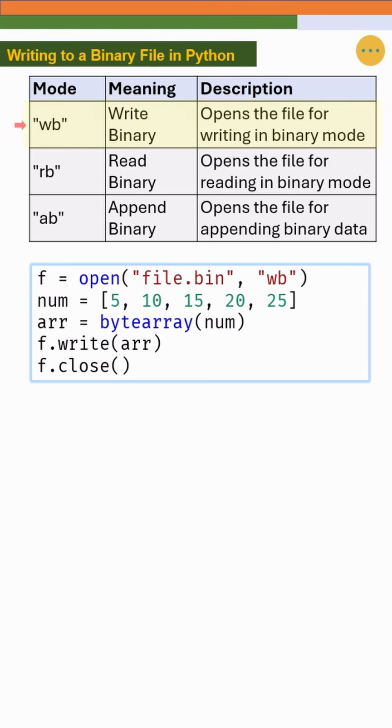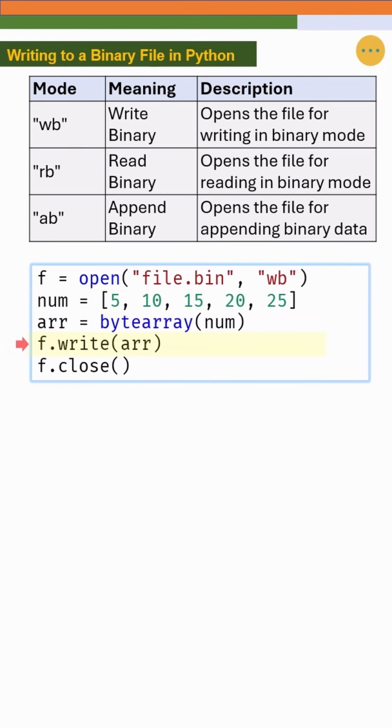Here we open a file called file.bin using wb, which means write binary. Next, we define a list of numbers: 5, 10, 15, 20, 25. Now, to write numeric data directly to a binary file, we can't just use the write function on the list itself, because write expects a sequence of bytes, not integers. So we use the built-in bytearray function to convert our list of integers into a sequence of byte values. Each number in the list becomes a single byte.